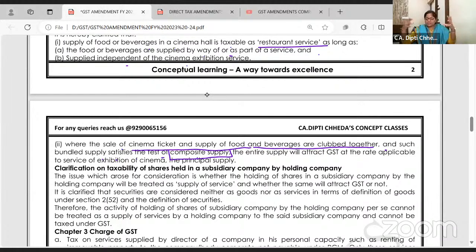Mixed supply is those Diwali combos, namkeen and cold drink and this dry fruit. We sell the combos. Here, movie ticket and the food. So no one is going to eat the food in a multiplex without watching the movie. You followed or not? So this is not a mixed supply. This is a composite supply. On the entire supply, GST at the rate applicable to the service of cinema will be applicable. Done.